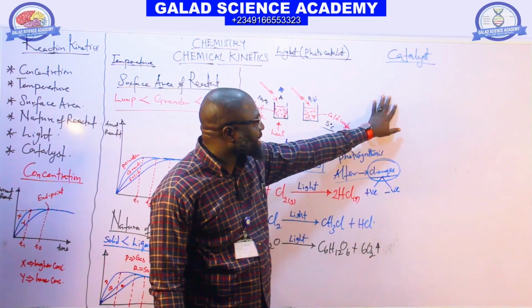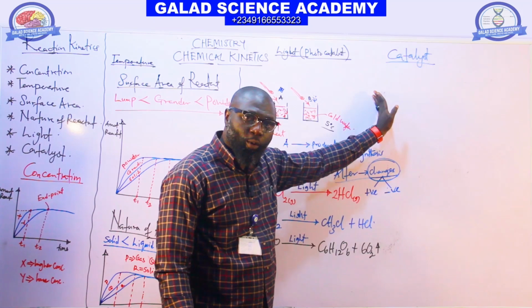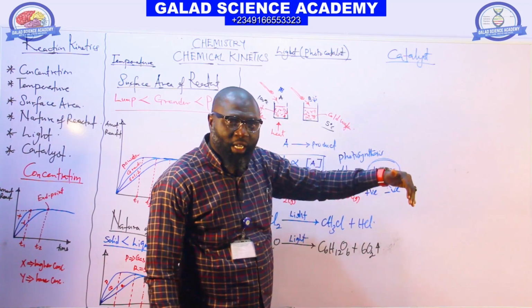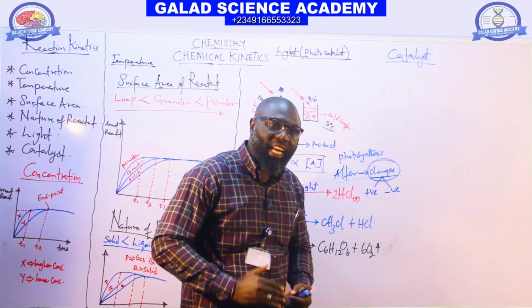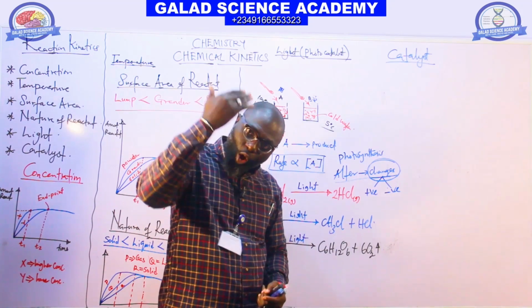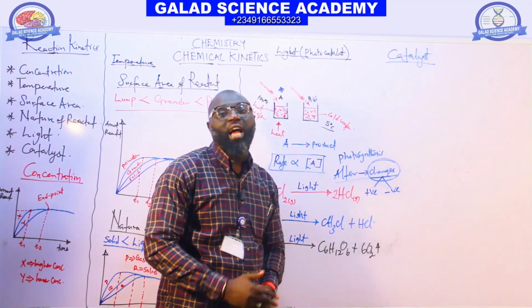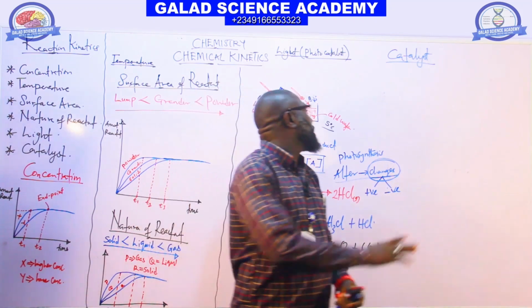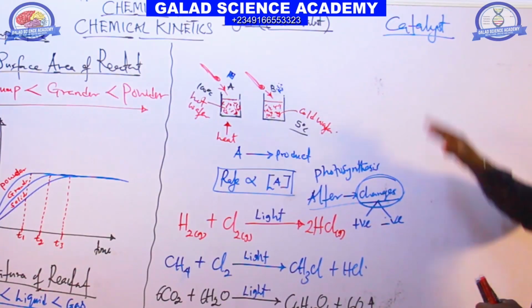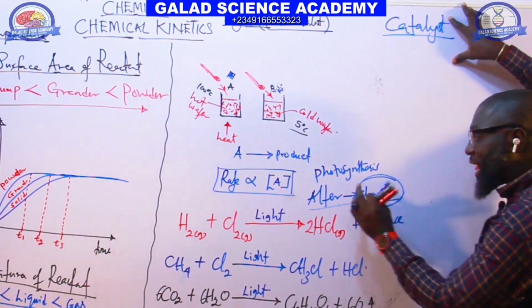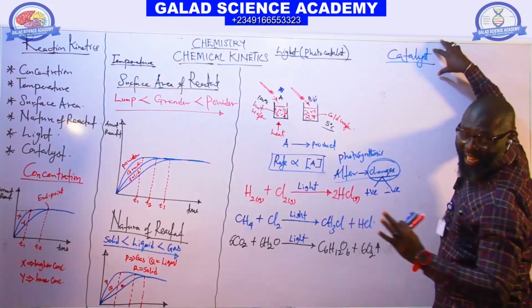So any substance that speeds up or reduces the rate of chemical reaction by lowering the activation energy of the reaction is called catalyst.